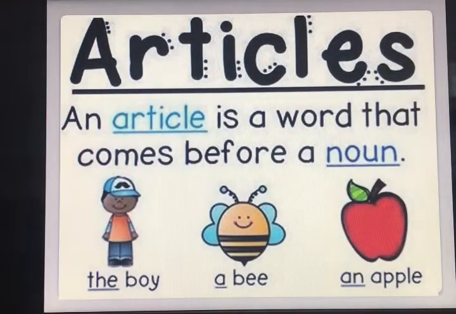Articles. An article is a word that comes before a noun. As you all know, a, an and the. These are three articles. A noun, you all are aware of, is the name of a person, place, animal, thing, feelings or ideas. So the words a, an and the are called articles.